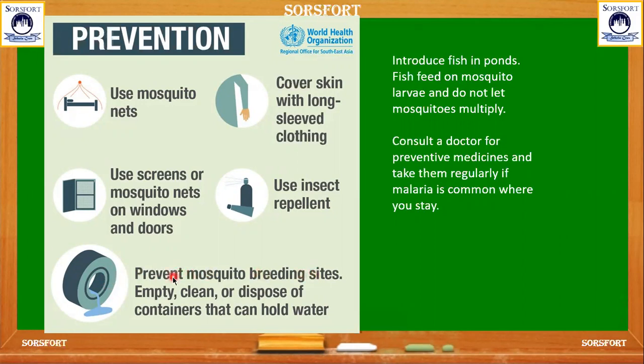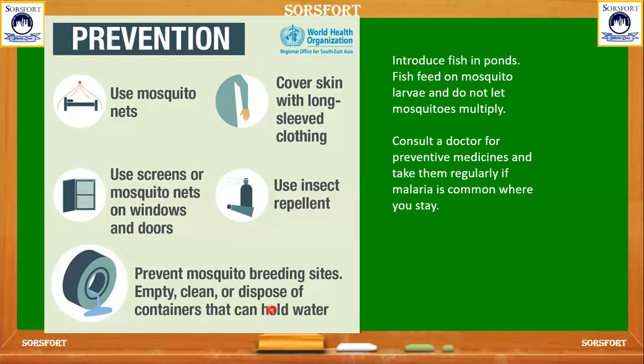So we should not keep our surroundings filled with water, and we should empty, clean or dispose of the containers that can hold water. We should not allow water to collect in any particular place so that the mosquitoes will not lay eggs in the water.